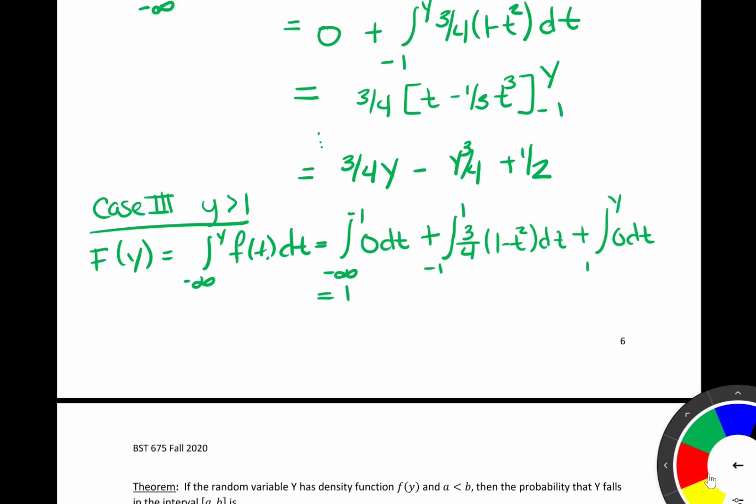So we can write out our CDF, and it's going to be equal to the following.